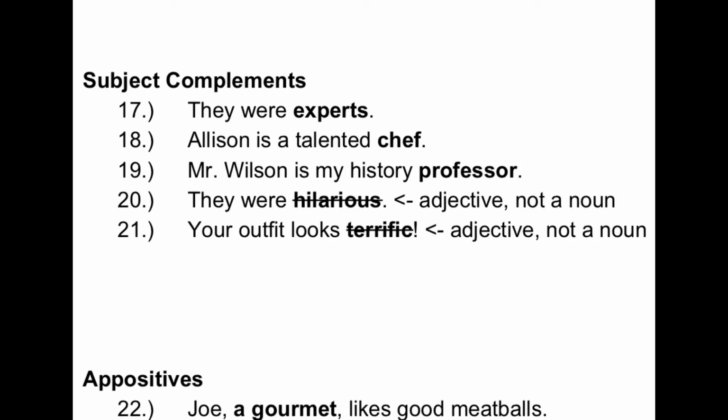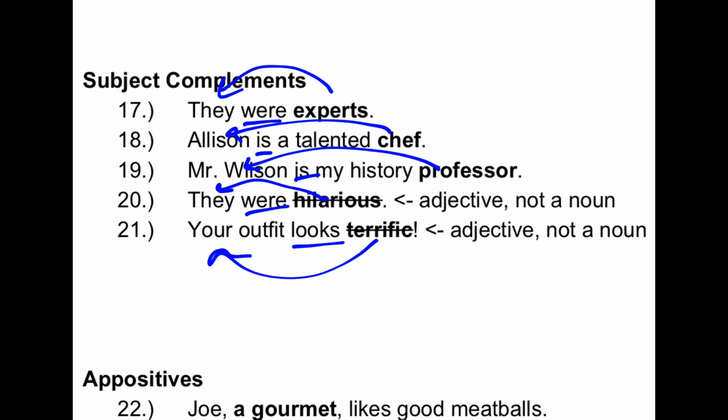The fourth and final function of a noun that shows up on our quiz is a subject complement. So subject complements must connect to linking verbs like were or is or looks. And what they do is they describe a state of being, or in other words, they describe the subject and no action is completed. Experts describes they. Chef describes Allison. Professor describes Mr. Wilson. And hilarious describes they, or terrific describes outfit.